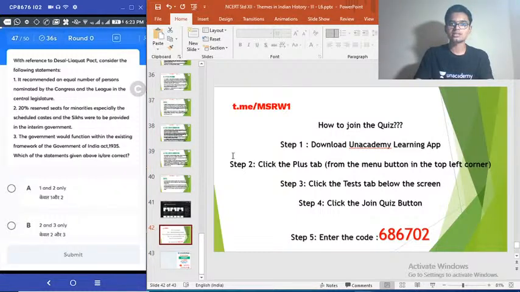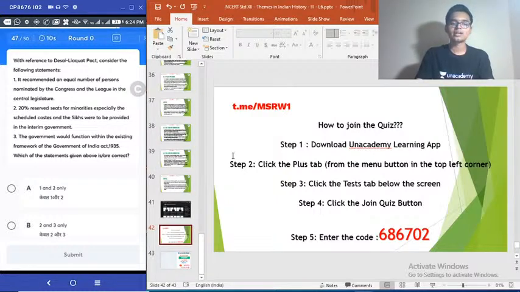47th question. Last 3 questions coming up. With reference to Desai-Liaquat Pact, consider the following statements. 1. It recommended an equal number of persons nominated by Congress and League in the central legislature. 2. 20% reserved seats for minorities, especially the scheduled caste and the Sikhs, were to be provided in the interim government. 3. The government would function within the existing framework of Government of India Act of 1935.